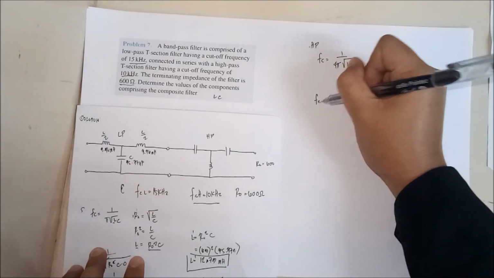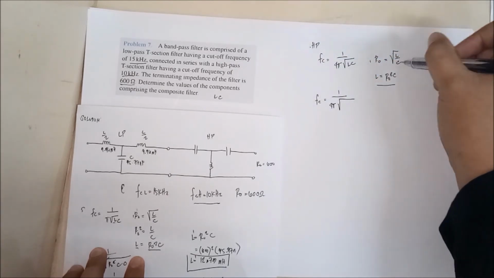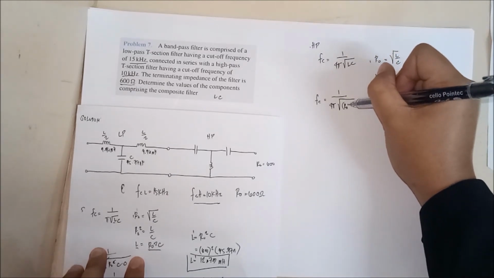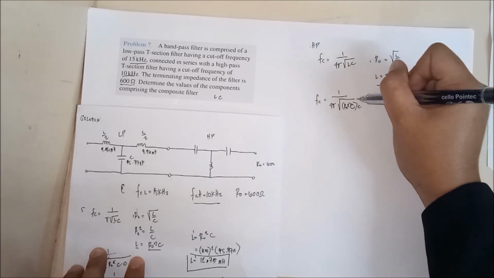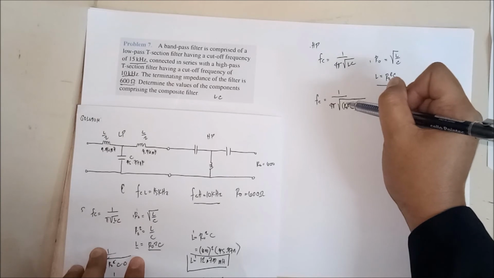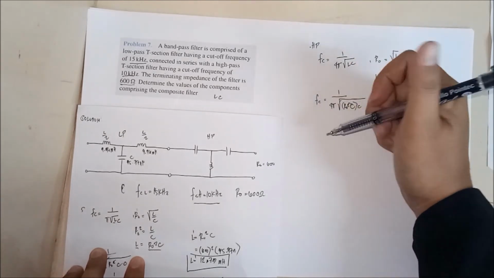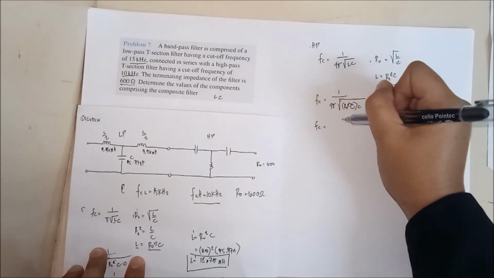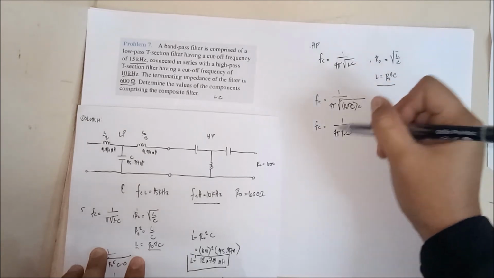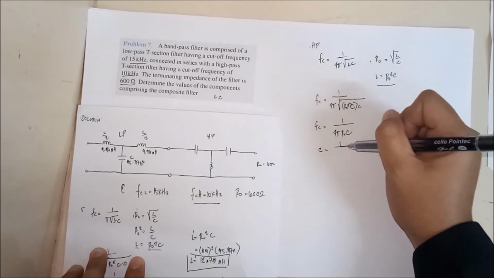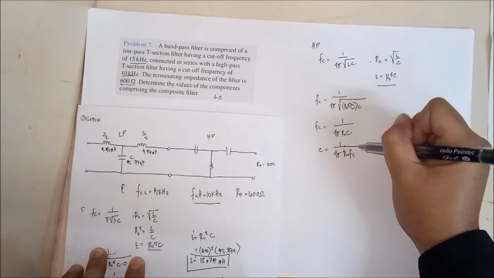Substitute dun sa kabila, FC would be 1 over 4 pi square root of L, which is RO square C times C. Cancel ang square root. Cancel ang square. This one becomes C. So your FC is equal to 1 over 4 pi ROC. So C is equal to 1 over 4 pi RO FC.